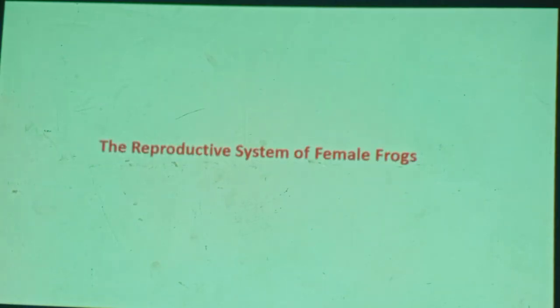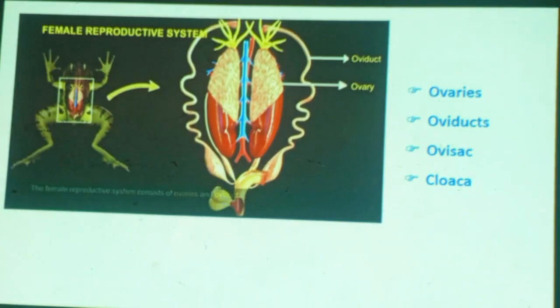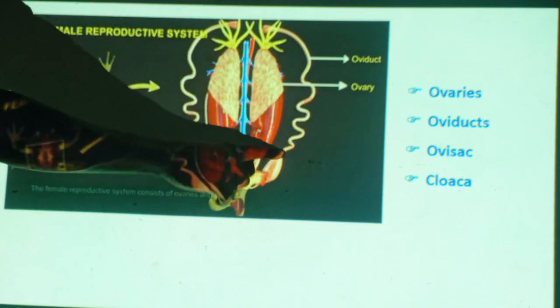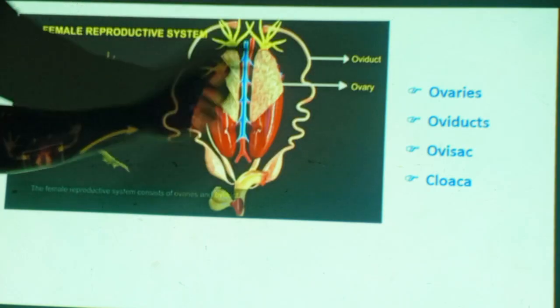You can see the reproductive system of the female. Now we shall go to the female reproductive system. This is one diagram that shows you the female also contains two ovaries. These ovaries are also near the kidneys, as you observe. Then the oviducts are tubes that connect, in this case quite different from the male. These are the oviducts, from this part up to this part.